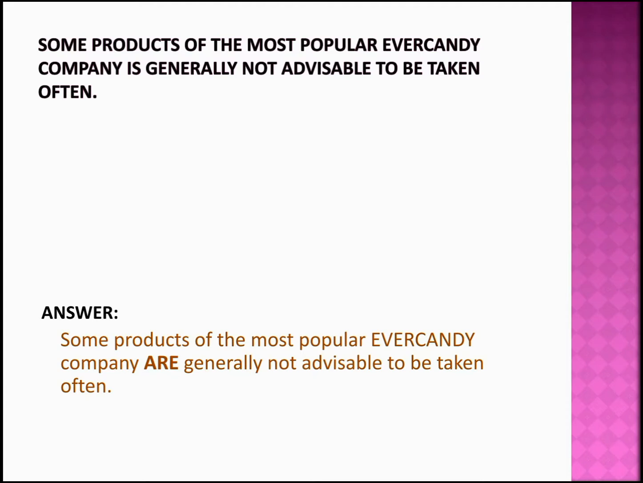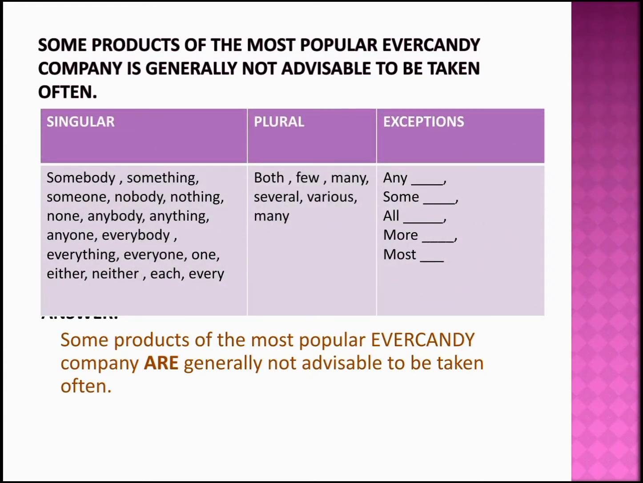So just like one of our previous questions, we have discussed the indefinite pronoun concept. The tabulation goes like this. When you have the word some and some other noun after the word some, then this is going to be in exception case. And here the question says some products. Now the word after some is in a plural form, so my verb should also be a plural verb. So I have changed is to are, making my sentence some products of the most popular EVERCANDY company are generally not advisable to be taken often.